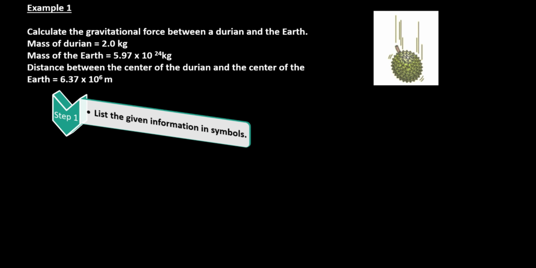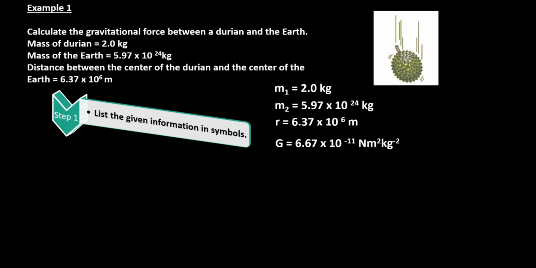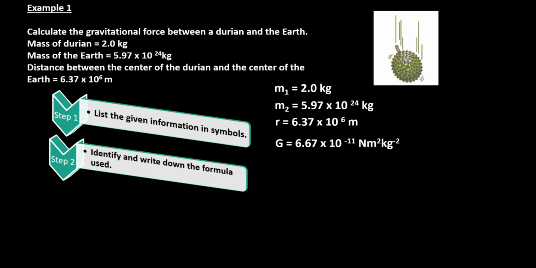The first step, list the given information in symbols. M1 equal to 2 kilogram, M2 equal to 5.97 times 10 power of 24 kilogram, R equal to 6.37 times 10 power of 6 meter, and G equal to 6.67 times 10 power of negative 11.